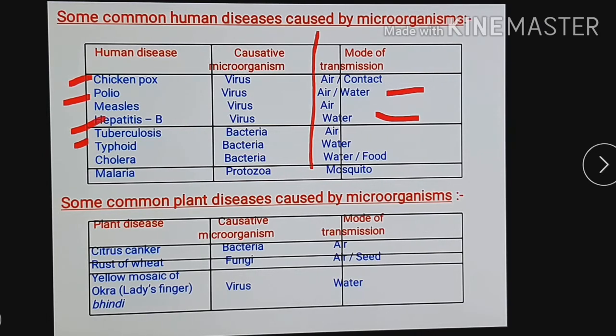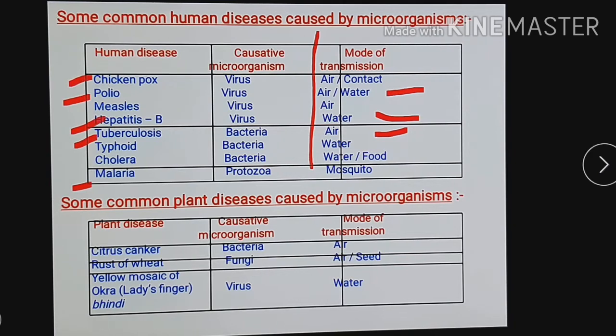Here TB means tuberculosis, caused by bacteria, mode of transmission air; typhoid and cholera caused by bacteria, mode of transmission for typhoid is water, and for cholera water and food. So next is malaria, caused by protozoa, and the mode of transmission is mosquito, it is an insect.